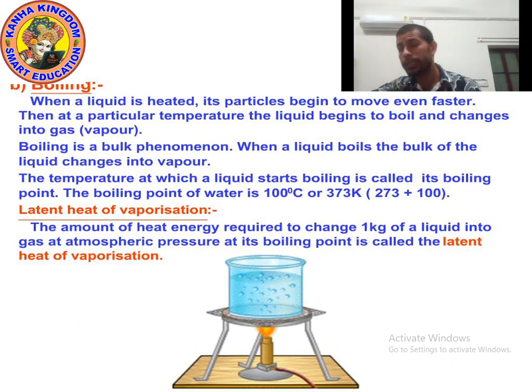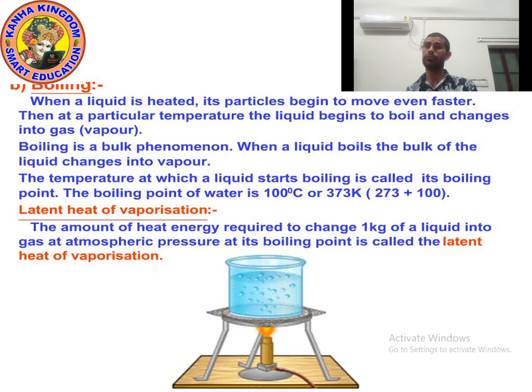The amount of heat energy required to change 1 kilogram of liquid into gas at atmospheric pressure at its boiling point is called the latent heat of vaporization.